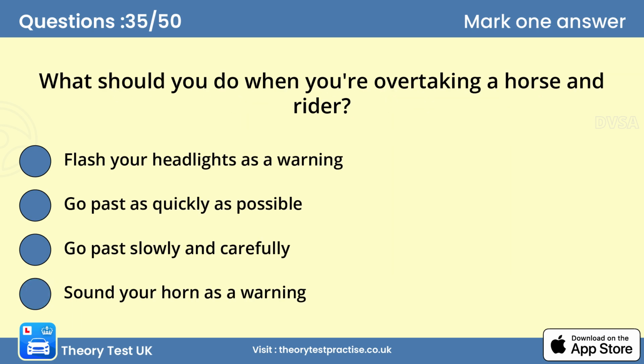Question 35. What should you do when you're overtaking a horse and rider? C. Go past slowly and carefully. Horses can be startled by the sound of a car engine or the rush of air caused by a vehicle passing too closely. Keep well back and only pass when it's safe. Leave them plenty of room, you may have to use the other side of the road to go past safely.